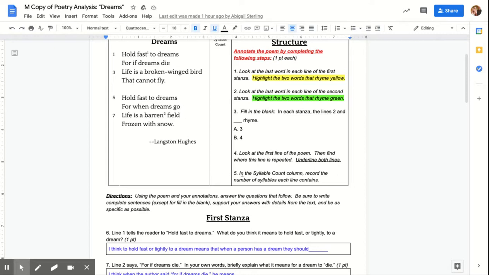Number 5, in the syllable count column, in the middle here, record the number of syllables each line contains. So for each line, you need to count how many syllables and put it in this column for each line in both stanzas.